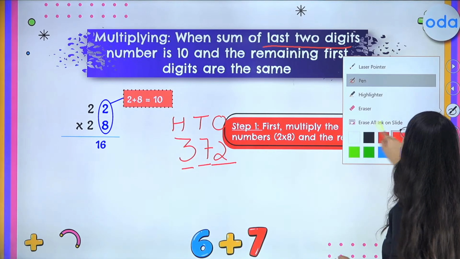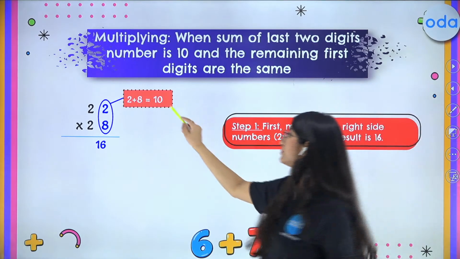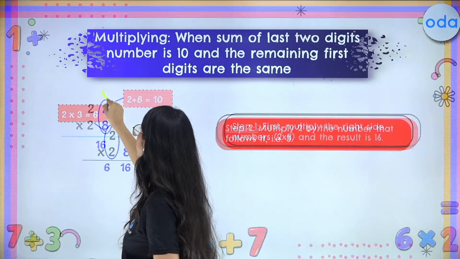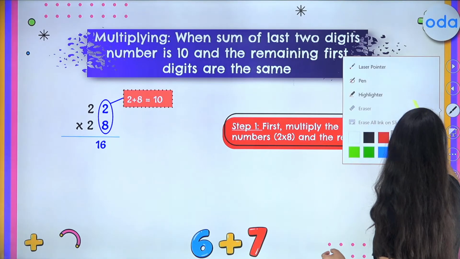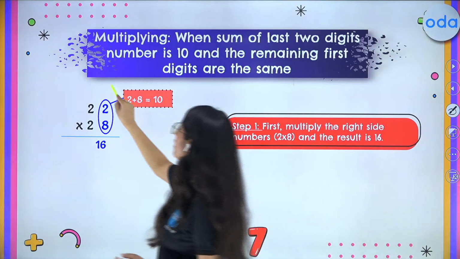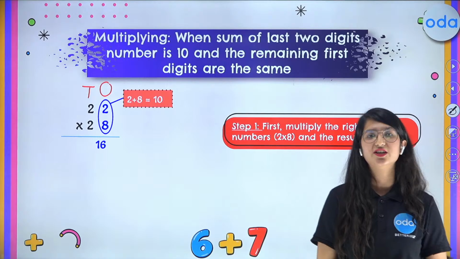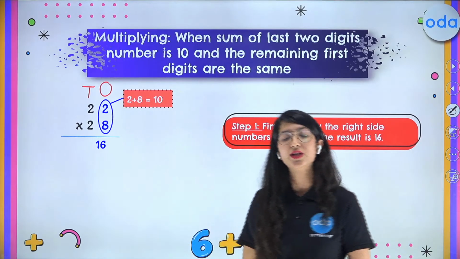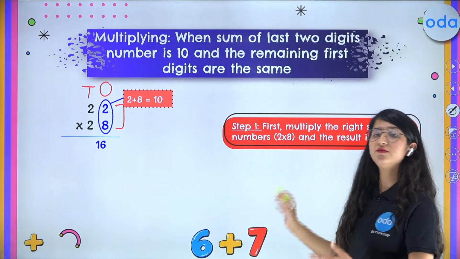Kids, now you all are aware, right? This is your ones place here, and this is your tens place. And what is the condition? The sum of your unit digits should always be 10. So let us see how to solve this problem.